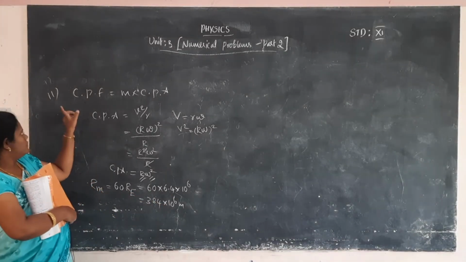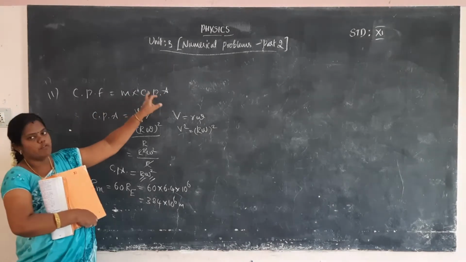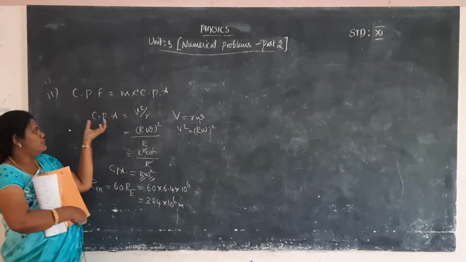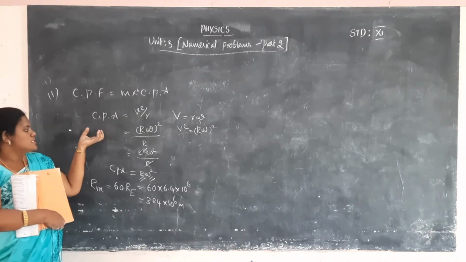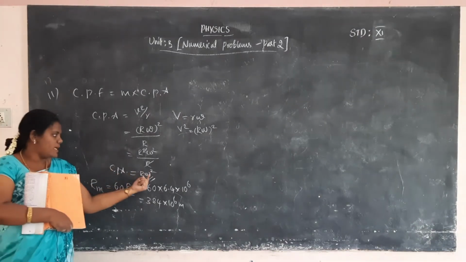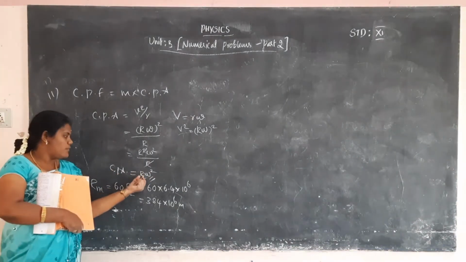Okay. So we want the centripetal force. Centripetal acceleration we don't know, so we first calculate the centripetal acceleration. The centripetal acceleration formula is r into omega square. We want r and we want omega square.